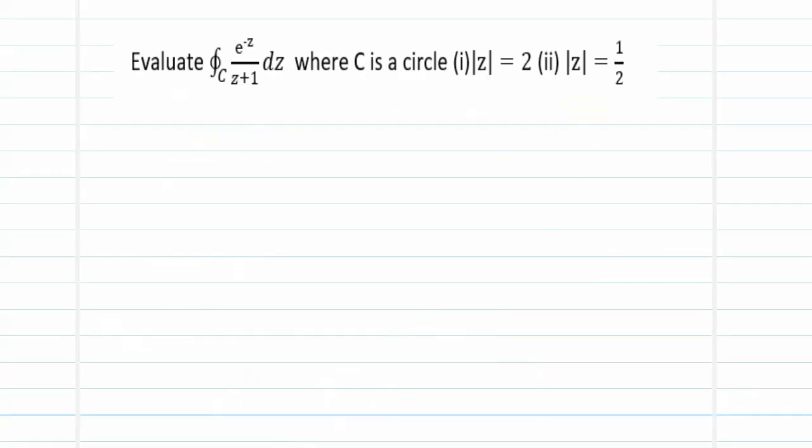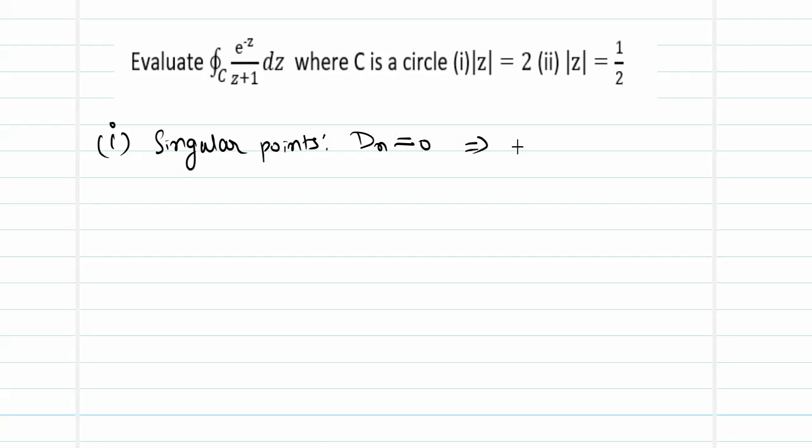Now moving on, next we will evaluate the integral over c of e power minus z by z plus 1 dz, where c is the circle mod z equal to 2 and mod z equal to half. As we said, the first step in any solution is obtaining the singular points, which are got by equating the denominator to 0.